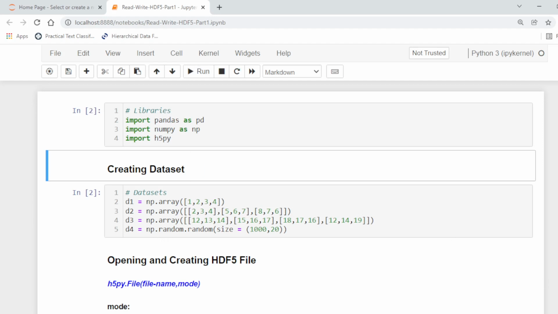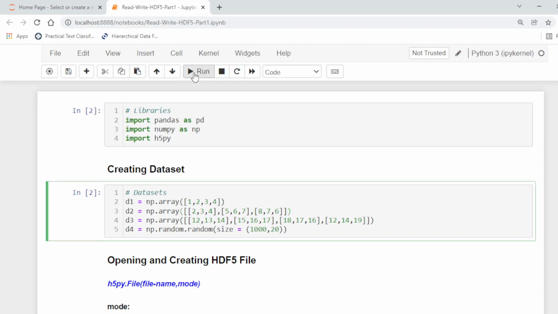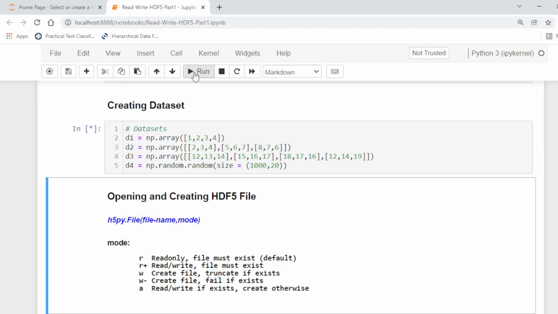Then we create the data sets. Here we have four data sets that are NumPy arrays. The first is a one-dimensional array, the second and third are two-dimensional arrays with 3 and 4 rows respectively, and the last one is a random array with 1000 rows and 20 columns.